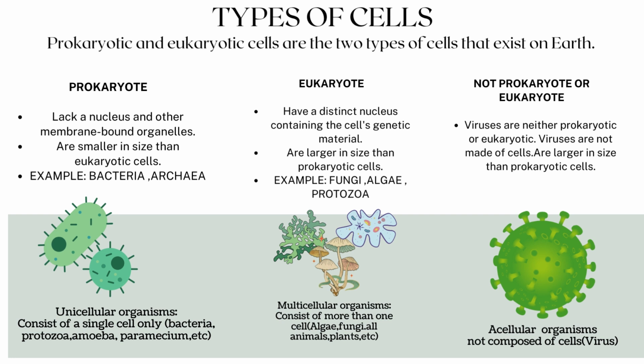Unicellular organisms are made up of a single cell. Unicellular organisms include bacteria, archaea, protozoa, and algae. Multicellular organisms are made up of multiple cells. Examples of multicellular organisms include plants, animals, fungi, and protists. Acellular organisms do not have cells. Virus is an example.